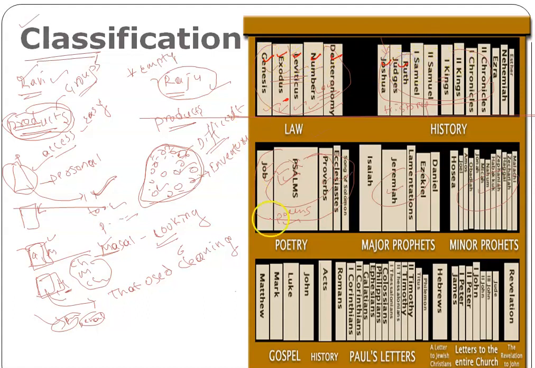What if I didn't arrange these books in this manner? If I just simply mixed all the books in a single rack and asked you to give me a law book, what would you have to do? You need to search throughout the whole rack, right? So searching becomes very difficult here. Here the searching becomes very easy, accessing the books becomes very easy. Why? Because here we are following the classification, but here we are not following the classification.